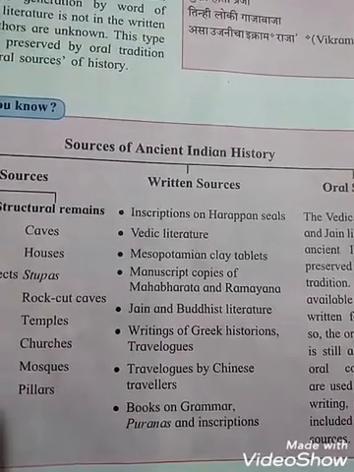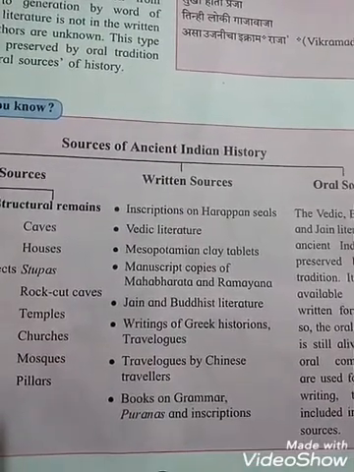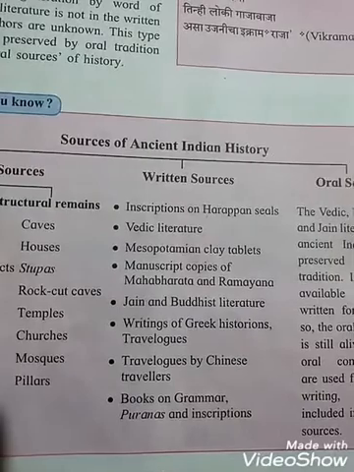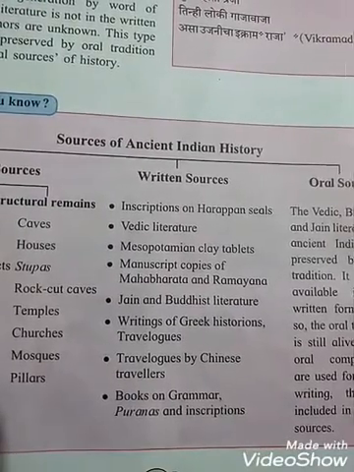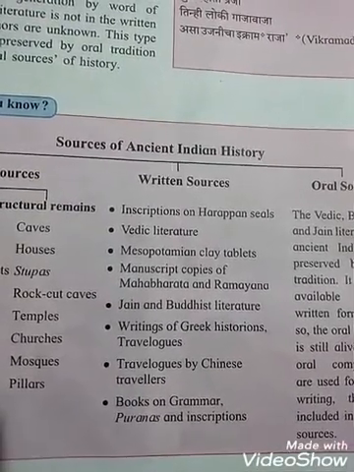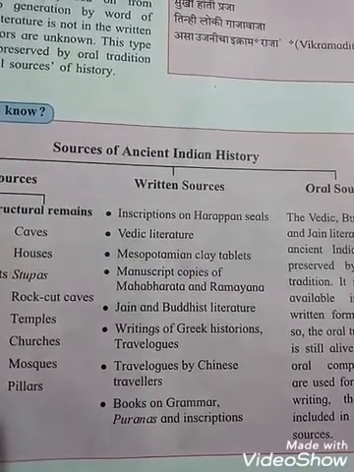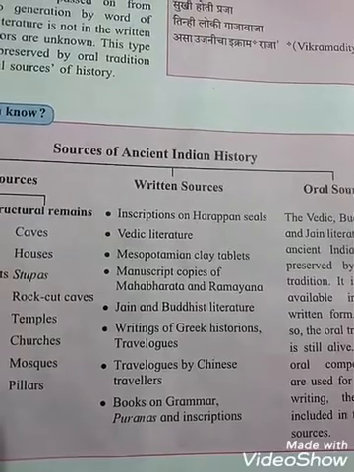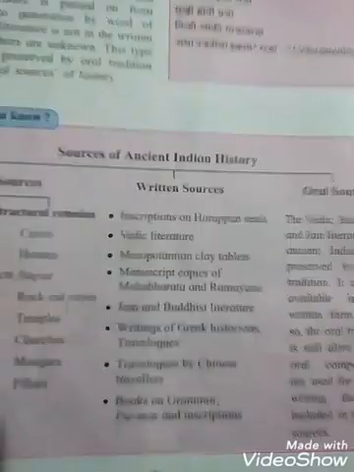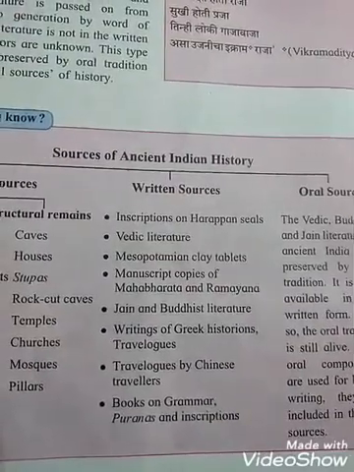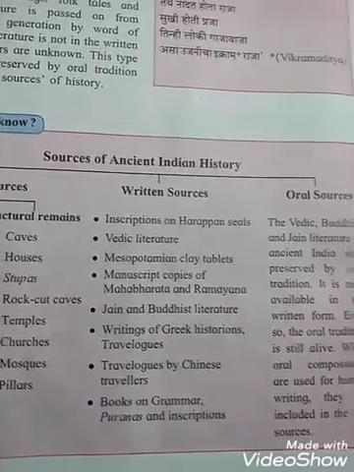Jain and Buddhist literature, writings of Greek historians and travelers, and Chinese travelers also wrote books that come in the written source. Books on grammar, Puranas and inscriptions all come in the written source, where we get the information in written form.